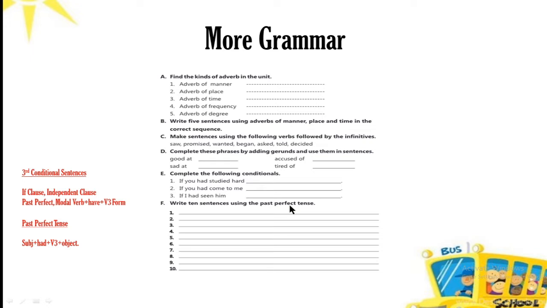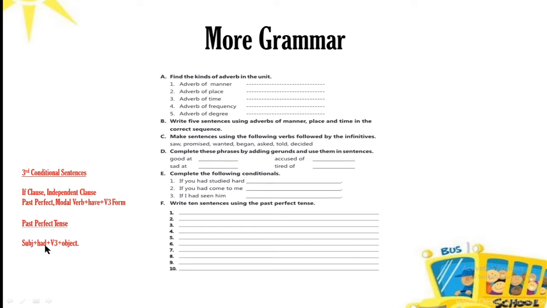My dear students, here in this exercise there is a third conditional sentence. If you had studied hard, if you had come to me, if I had seen him, there is a third conditional sentence. I will talk to you about the third conditional, but before going to it, I would like to tell you what a conditional sentence is, what zero condition is, and the other conditional sentences, and then past perfect tense.